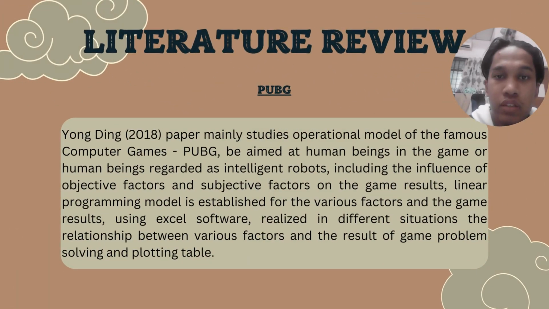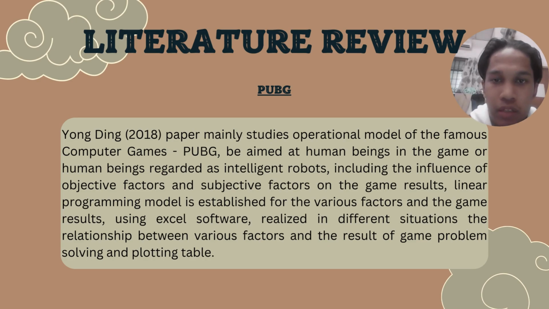So for the second literature review from PUBG, the Yonding 2018 paper mainly studies the operational model of the famous computer game PUBG. It is aimed at human beings in the game, or human beings regarded as intelligent robots, including the influence of objective factors and subjective factors on the game results.